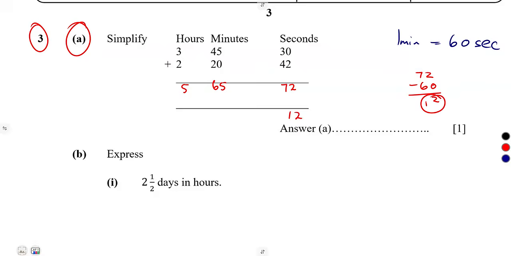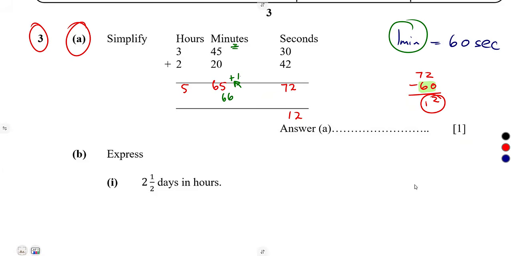But you have removed 60 seconds, which is equivalent to a minute. So you're going to add that to the next part, which is for the minutes. That 60 seconds, which is equivalent to 1 minute. So you're going to add 1 minute there. So this is what we have. So we have 65 plus 1, which is 66 minutes.